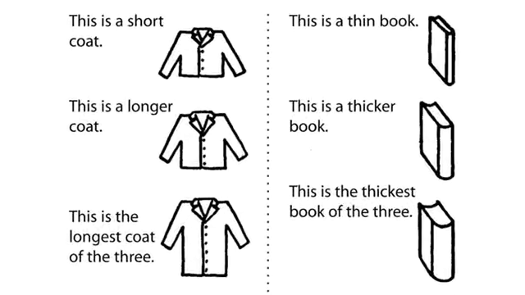This is a short coat. This is a longer coat. This is the longest coat of the 3. This is a thin book. This is a thicker book. This is the thickest book of the 3.